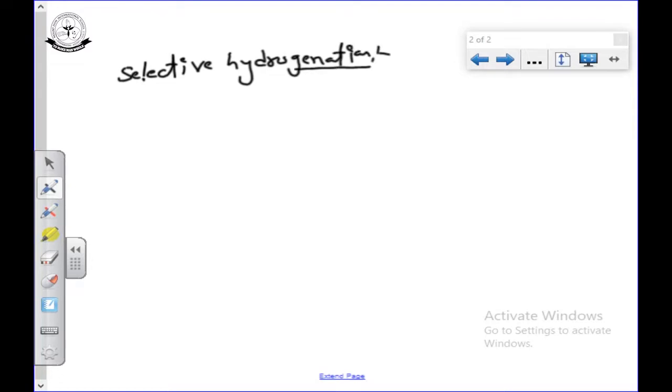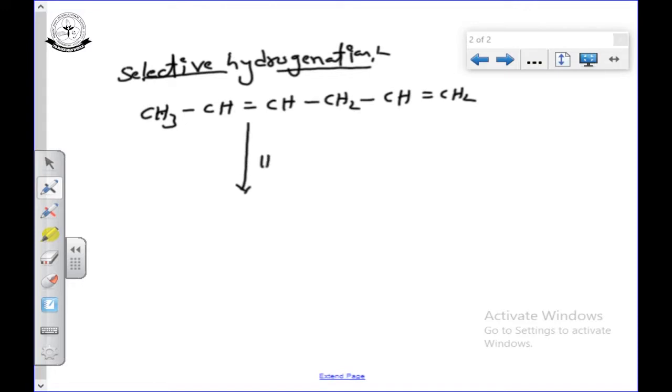So what is meant by selective hydrogenation? Take one example: CH3-CH=CH-CH2-CH=CH2. I am doing hydrogenation and taking only 1 mole of hydrogen with nickel. See, here we are having 2 double bonds.